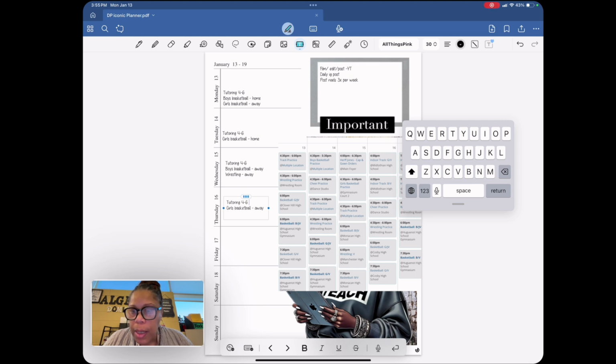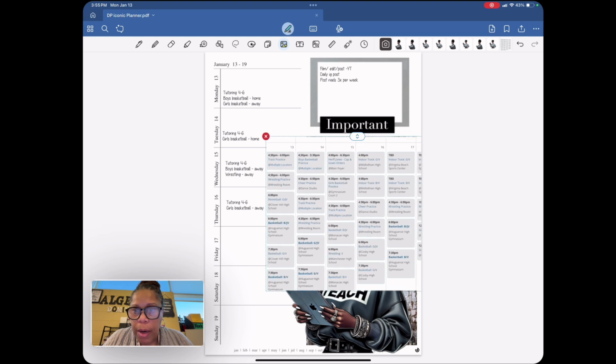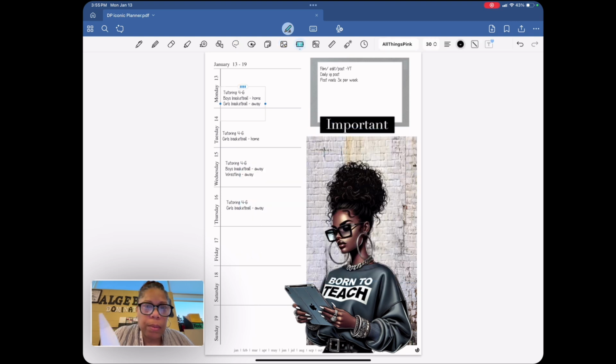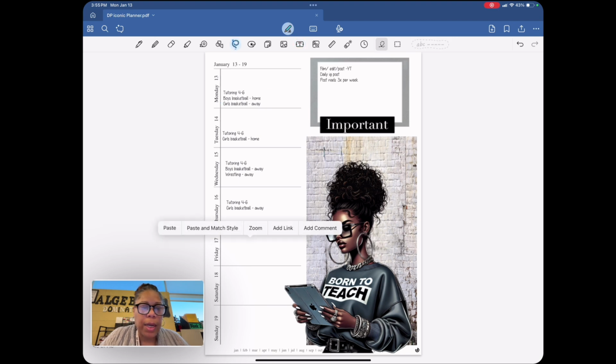And then Friday, my little girl said she couldn't do my hair Friday because they had a basketball game. And that is, I'm going to just delete that for right now. It's home. So we're going to copy. I already had copied that. I feel like I'm in the camera.